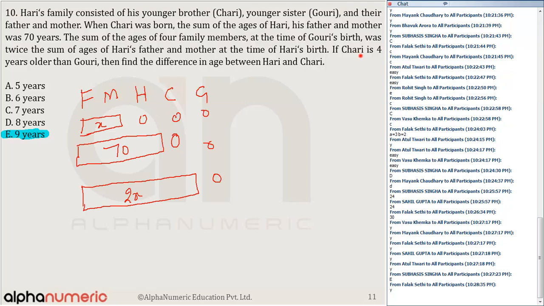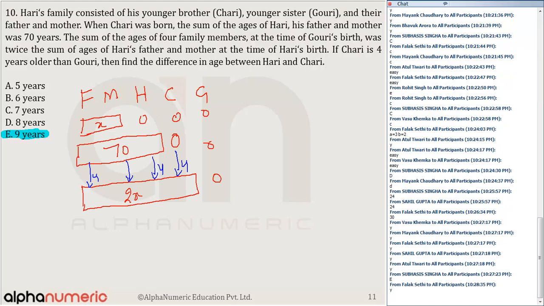So it says it's Chari because Hari is the oldest child. Chari is 4 years older than Gauri, so the difference between Chari and Gauri is 4 years. So here the father's age will increase by 4 years. Here Chari and Gauri, yes or no, 4 years. So after 4 years Gauri is born.